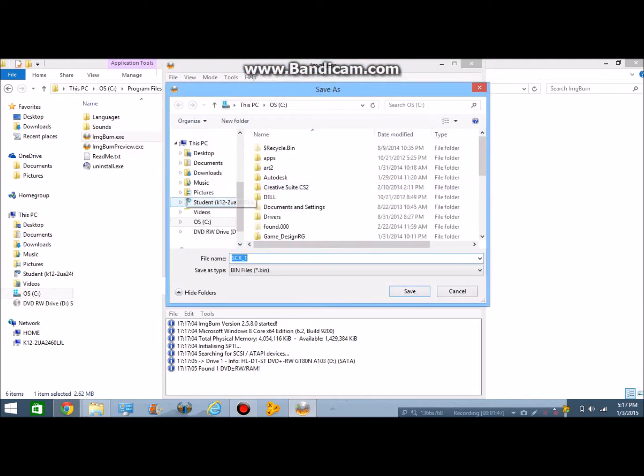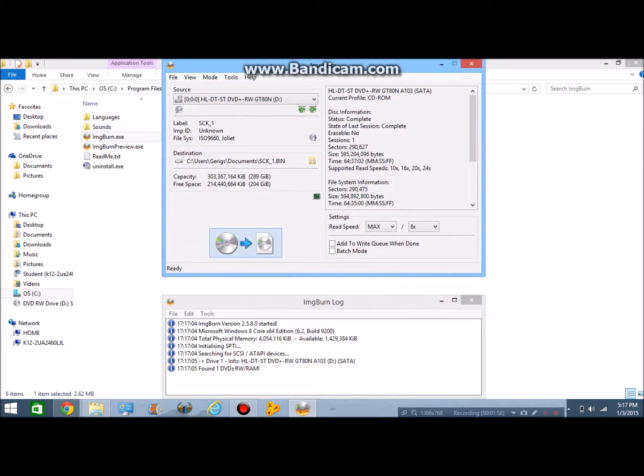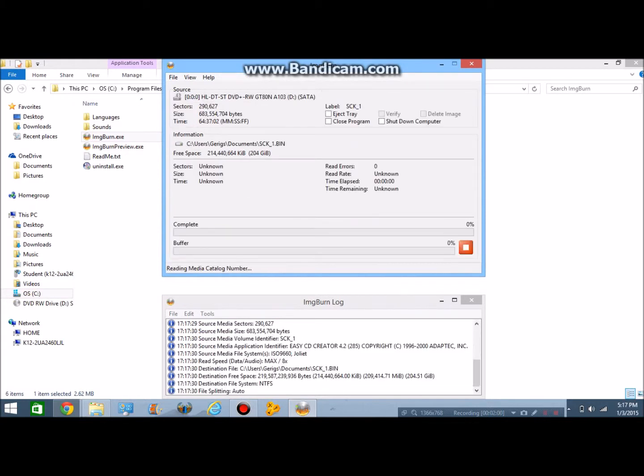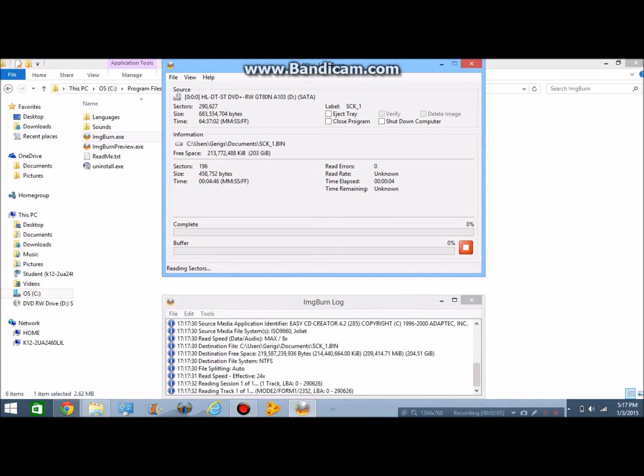And then what you want to do is have that saved into your Documents section. And make sure it is a .bin, because otherwise the virtual disk drive may not be able to read it. Click Save, and then click that button. And it will copy and make a virtual disk of that first disk. Now this could take a while, so I'm going to pause and start it back up when it's done.